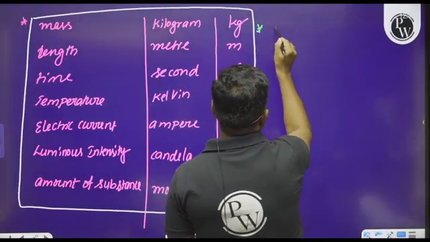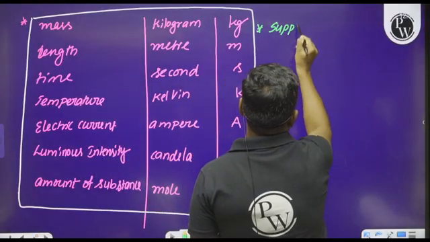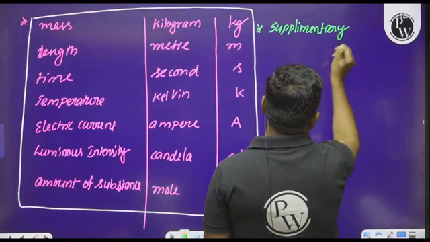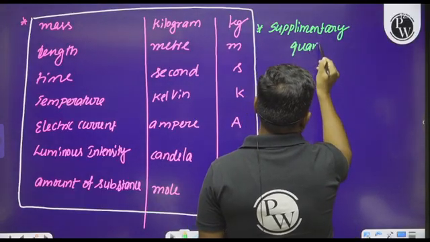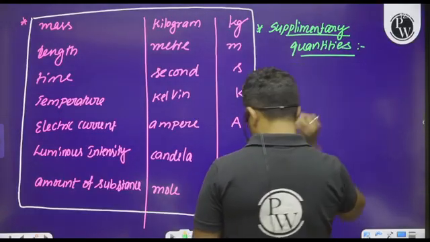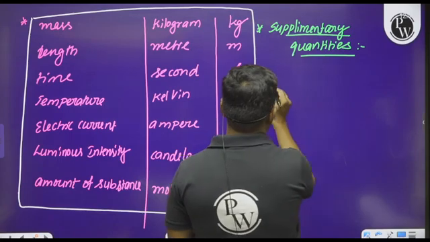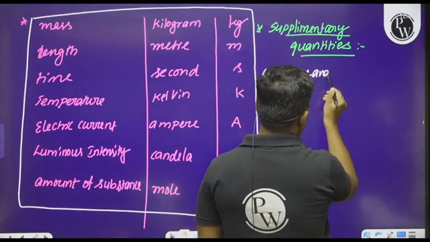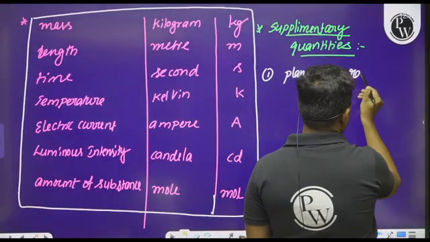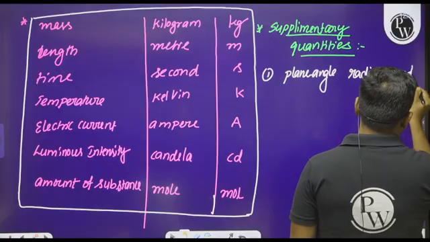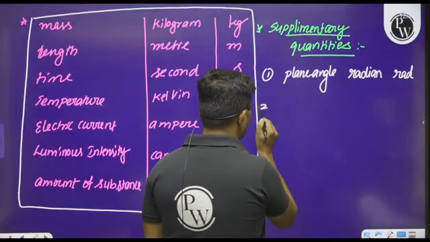Okay. What are the supplementary quantities we can say here? Please have a look at these supplementary quantities. First one is plane angle, measured by the unit radian and denoted by the symbol rad.